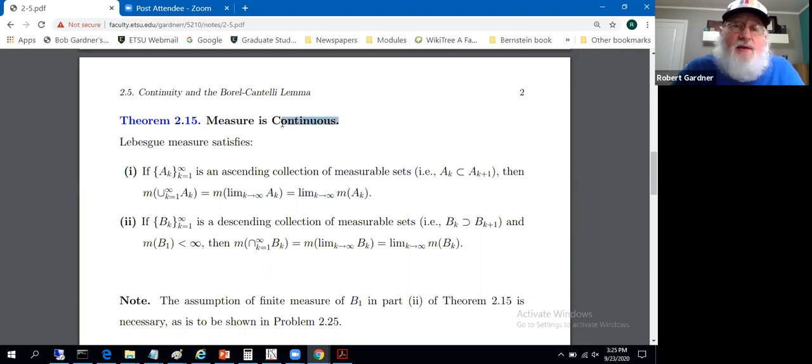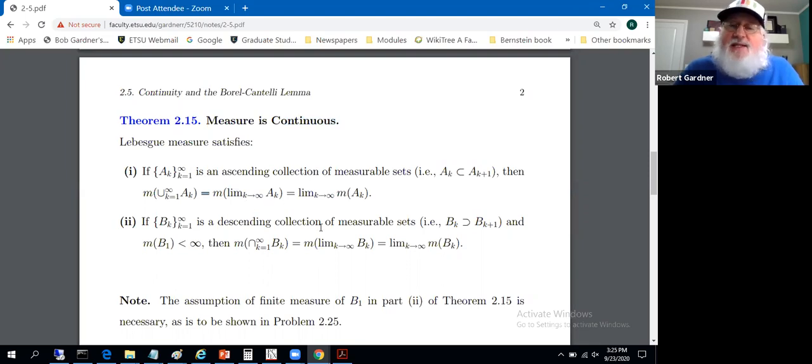That's exactly what continuity of a function is. So that's the reason this is called measure is continuous. We brought the limit outside of the measure function. The equality here is just substitution. This union is the limit as k approaches infinity of A sub k by definition.